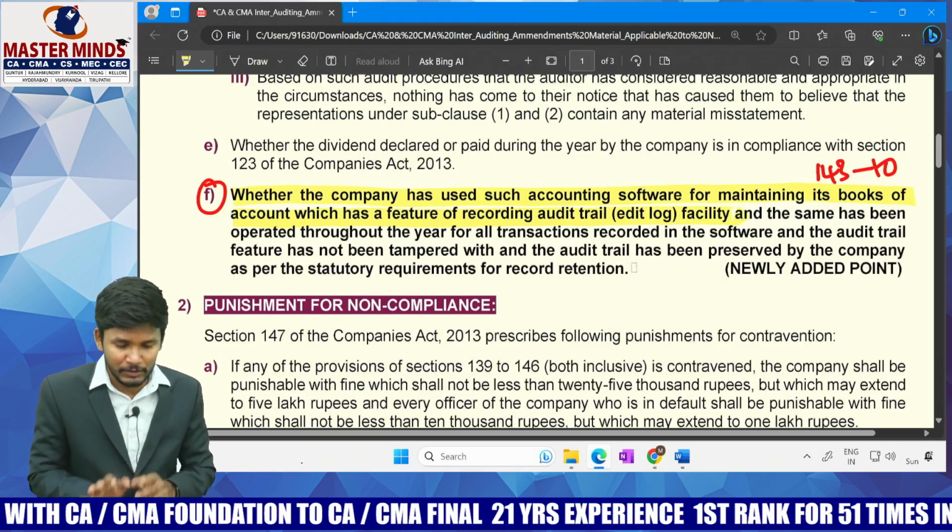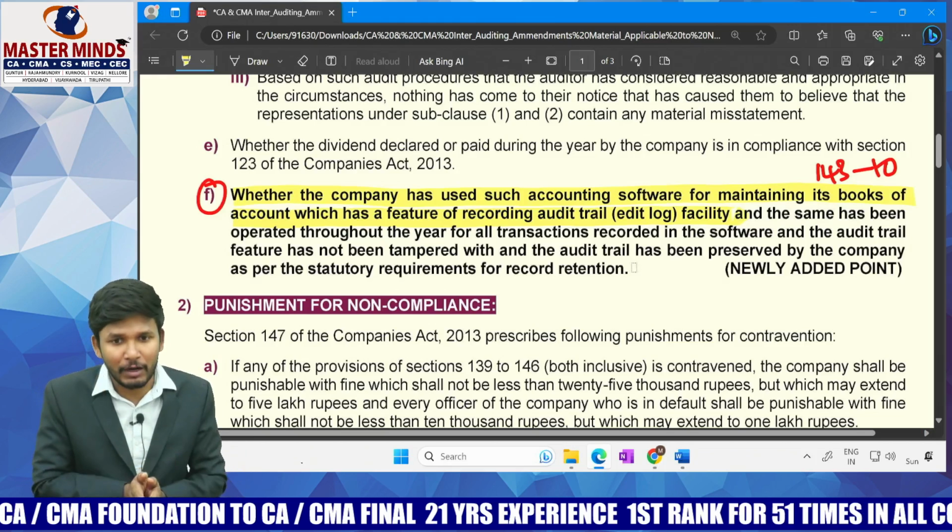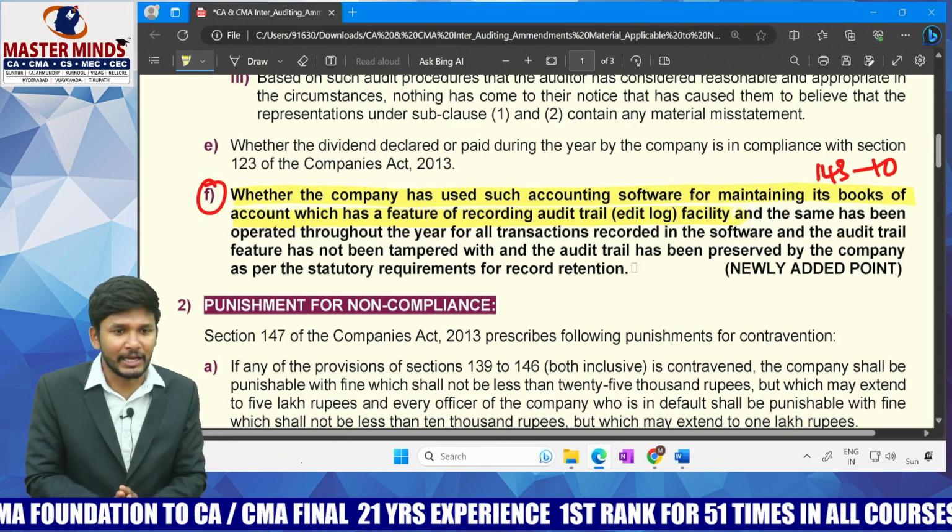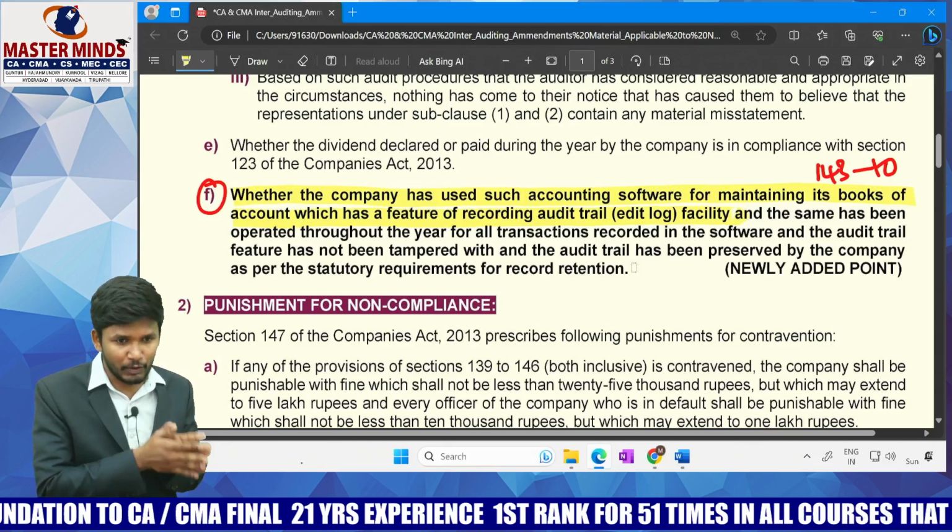For getting the point, very simple. Now, the edit log audit trail option should be mandatorily there in all kinds of accounting software. That is a mandatory rule for companies.